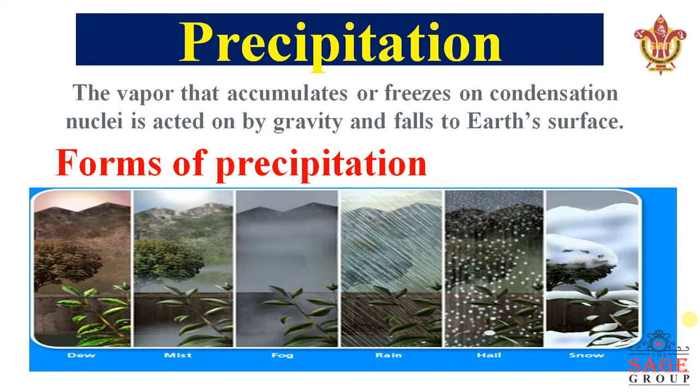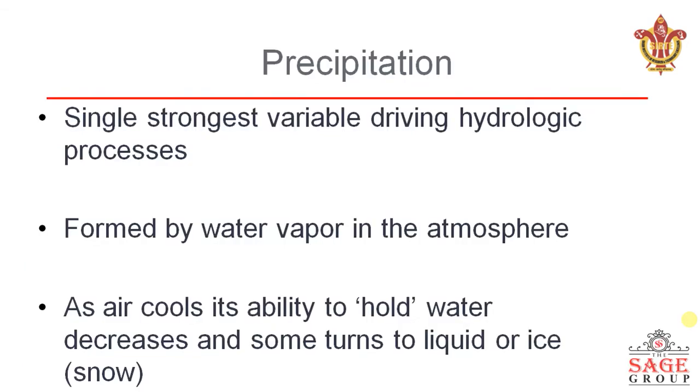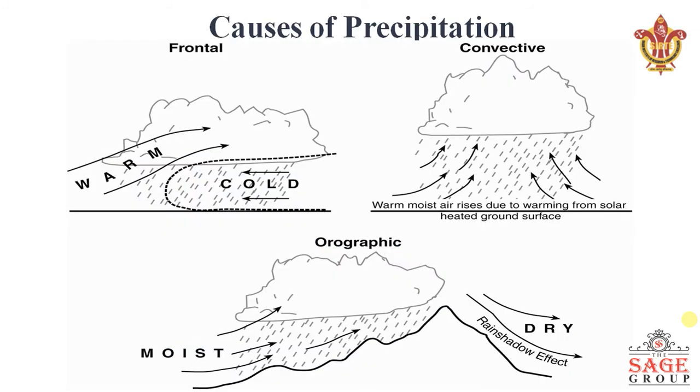So first part is the precipitation. The vapor that accumulates or freezes on condensation is acted on by gravity and falls to Earth's surface. So we have various forms of precipitation: dew, mist, fog, rain, hail, and snow. Precipitation is the single strongest variable that is driving the hydrological process. It is formed by water vapor in the atmosphere, and as the air cools, its ability to hold water decreases and some turns to liquid or ice.